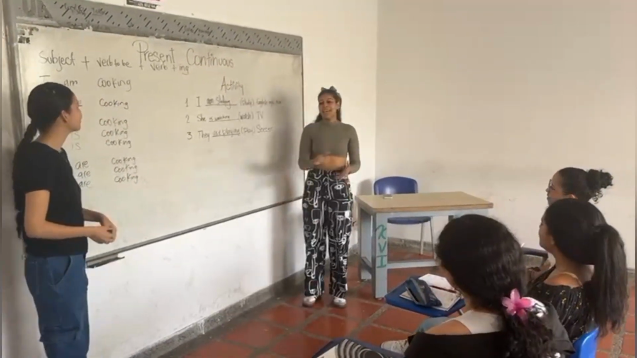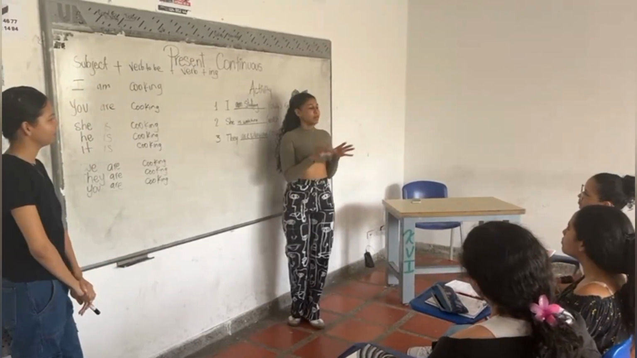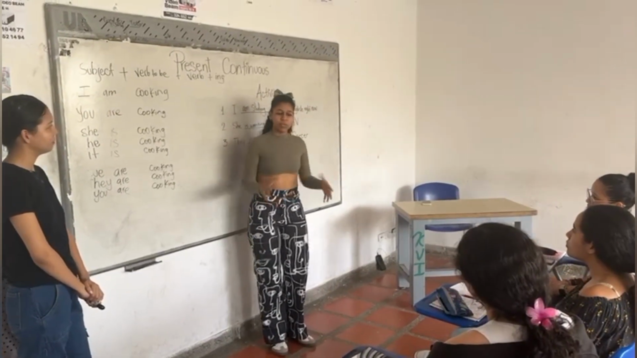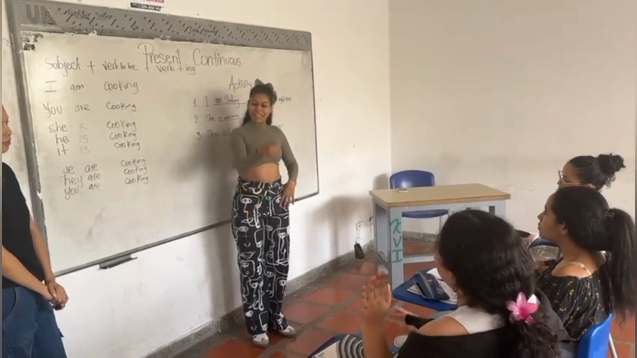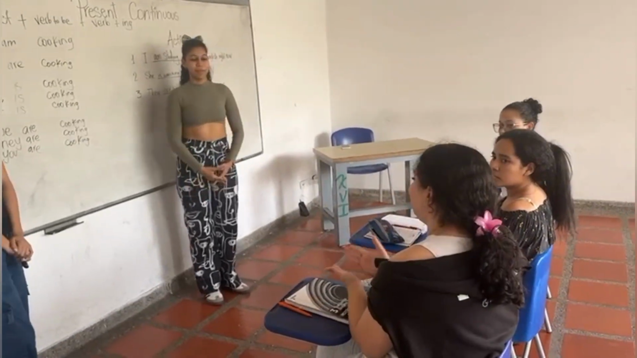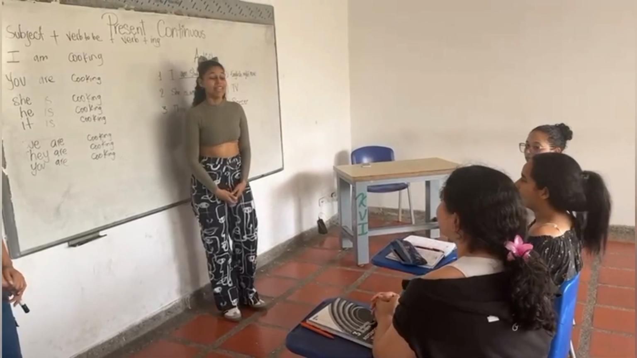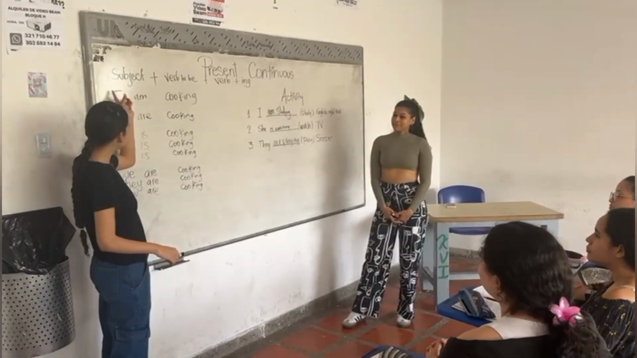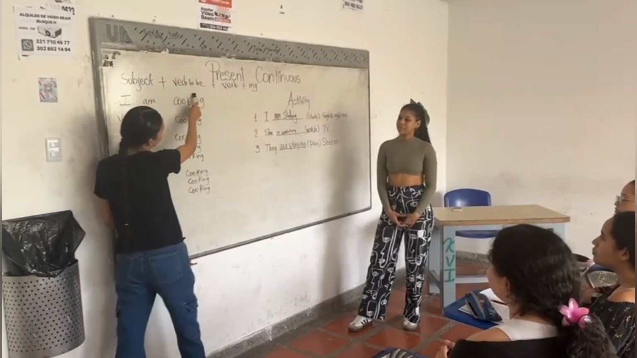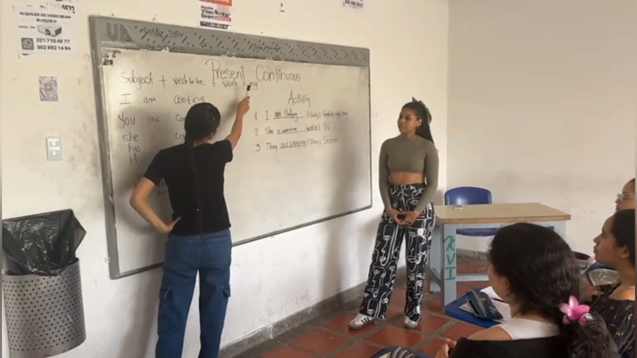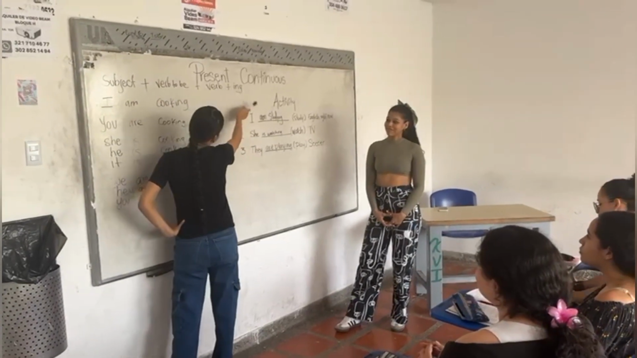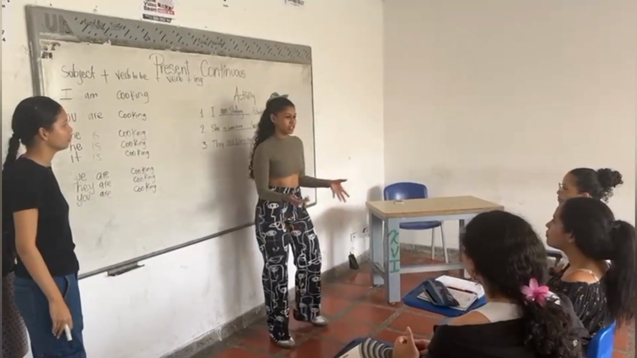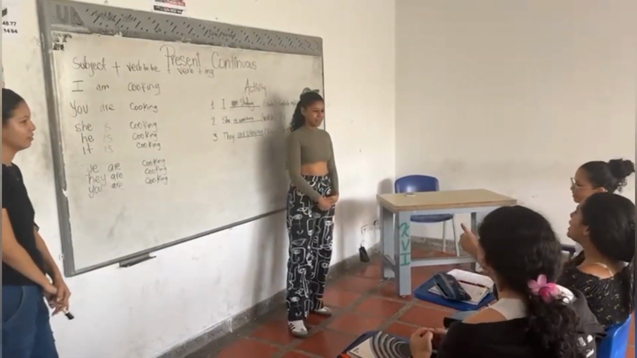So finally, let's quickly review the present continuous tense. Can someone tell me when we use the present continuous? Yes, Lorena. We use it to explain something that is happening in the moment. Yes, that's right. And remember the structure: the subject, the verb to be, and the main verb with ing. Yes, that's correct. So do you have any questions? Everything is clear? Yes, please.